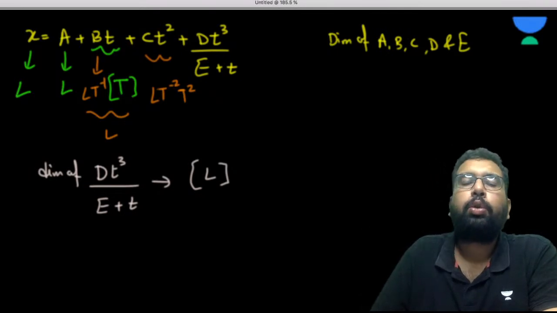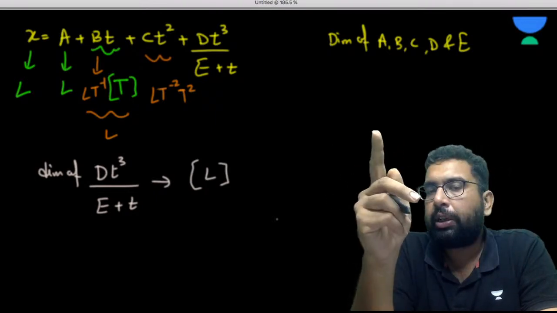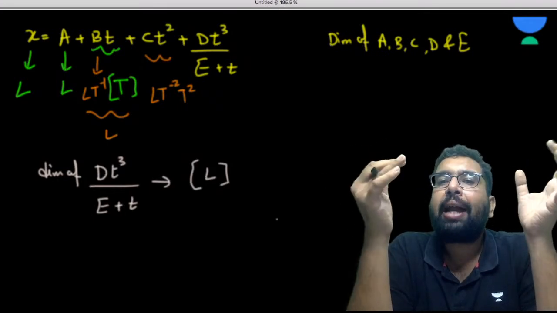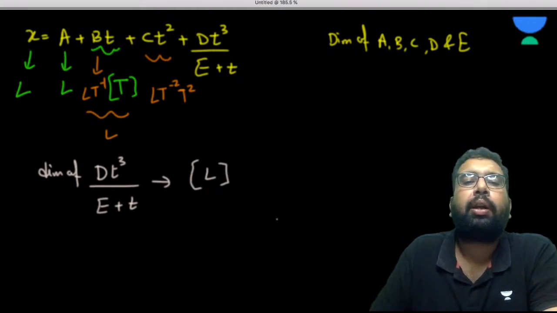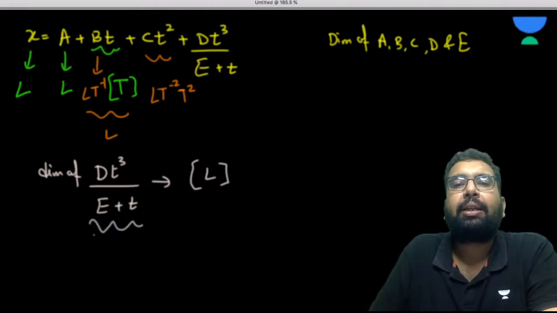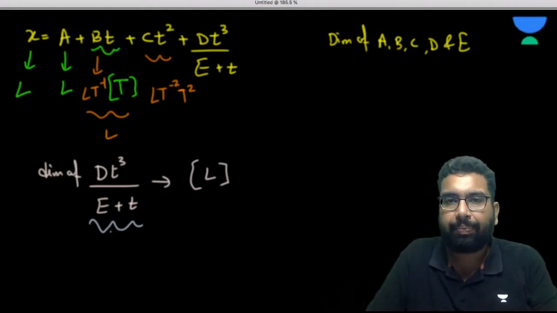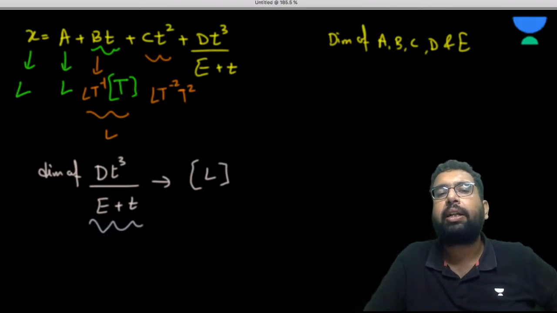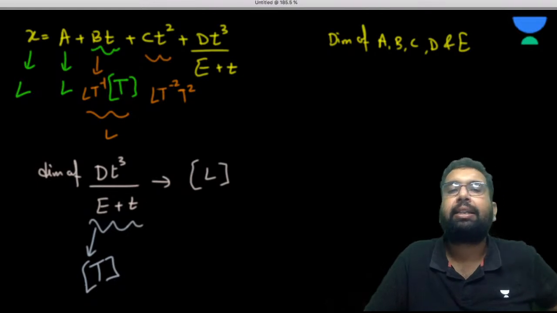We have just understood that only those quantities can be added or subtracted. This doesn't go with multiplication and division, but only those quantities can be added and subtracted when they have the same dimension or the same unit. So in E plus T, E must have the same dimension as that of T. So the dimension of E must be T only, right? Now the dimension of this whole E plus T is T.